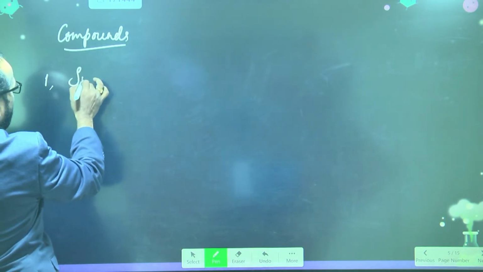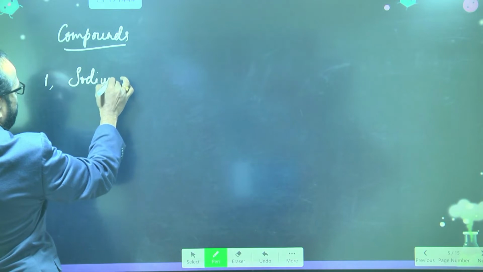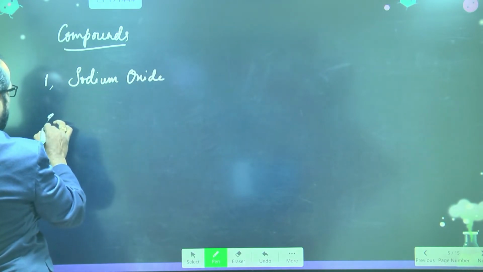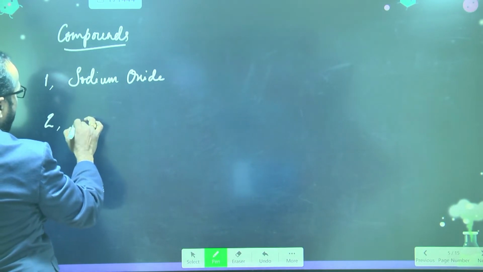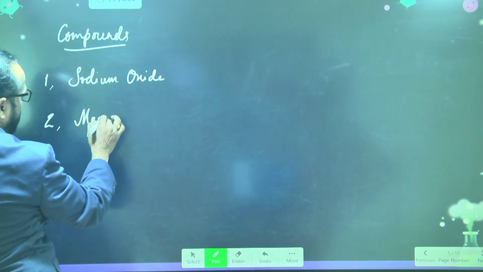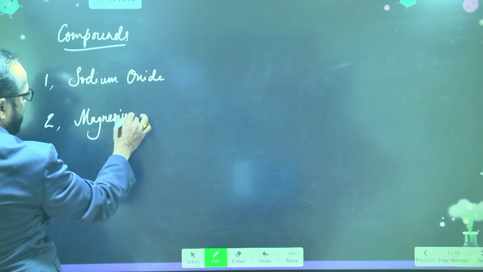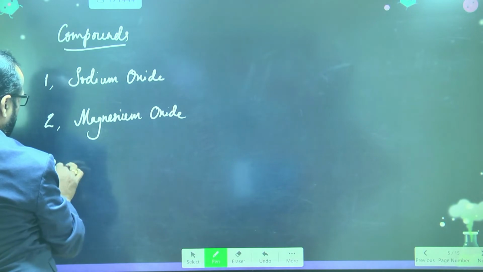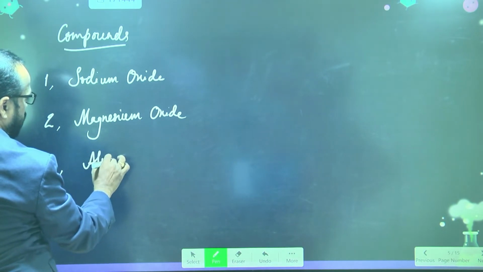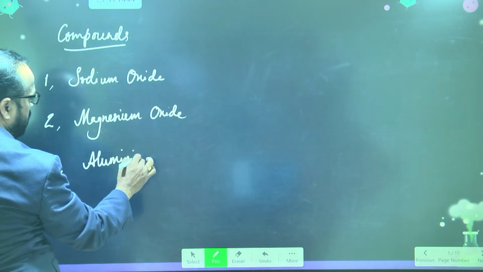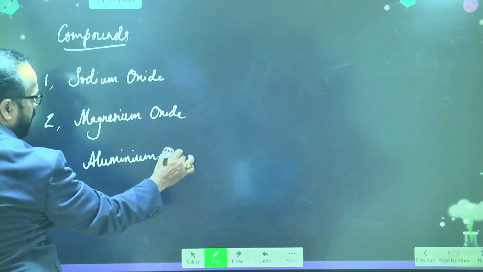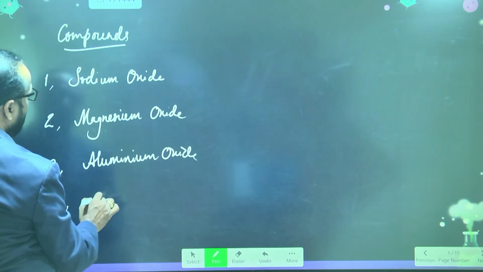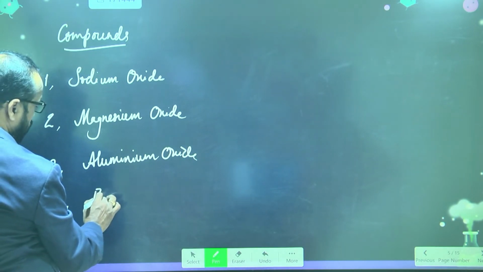The compounds names I am writing, and the compounds are 10 we write first. First one is sodium oxide. Second one is magnesium oxide. Third one is aluminium oxide. Fourth one is potassium chloride.